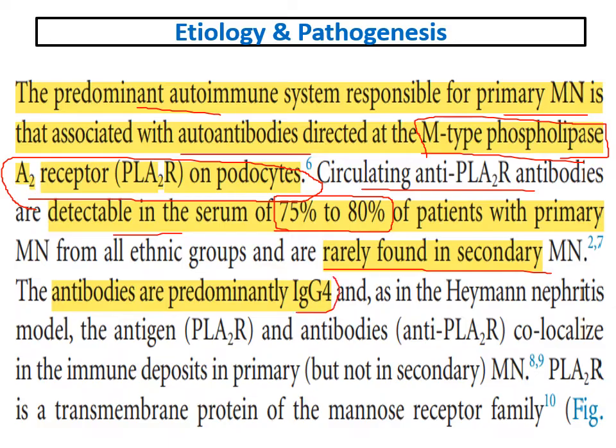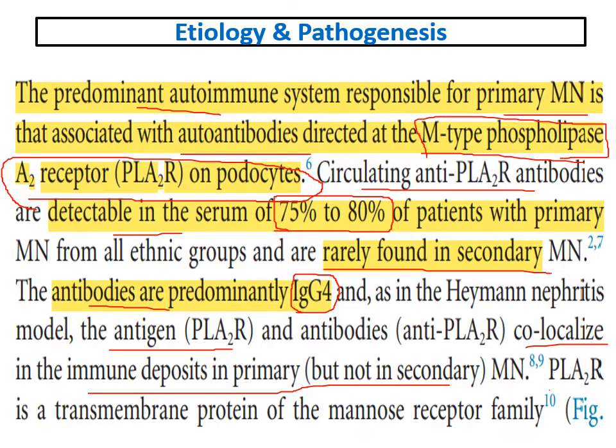Antibodies are mainly of IgG4. This is important. These antibodies will react with the antigen and colocalize, forming immune deposits in only primary but not the secondary. Again, these antibodies will be found in primary membranous, not in secondary membranous. The importance of anti-phospholipase A2 receptor antibodies is that they can differentiate between primary and secondary with a sensitivity of 70 to 80%.